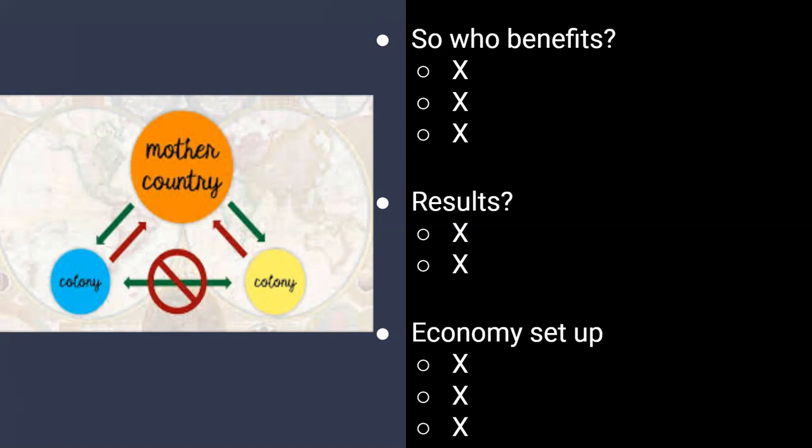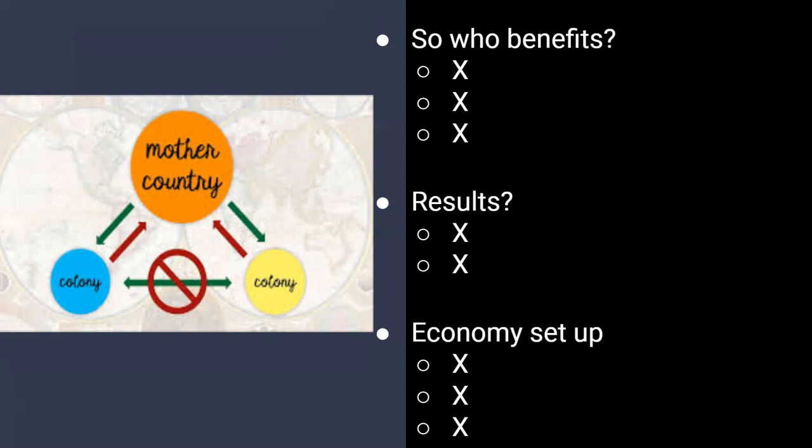And the second thing is that the natives of the colonies were forced into slavery and they were expendable. So not only were the colonies just viewed as a way to make money by the mother country, but the natives were also viewed as being enslaved, and they were just expendable. So if somebody died, there'd be another person to take their spot, in other words.